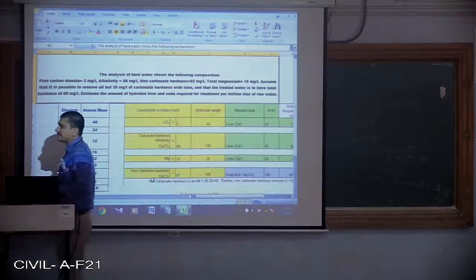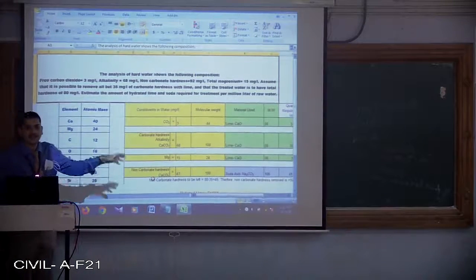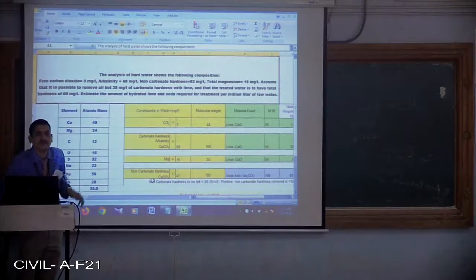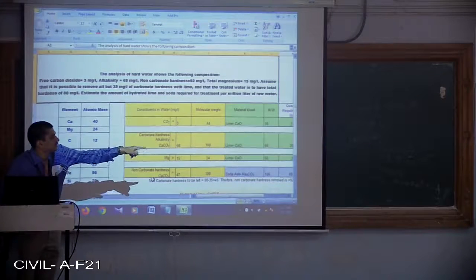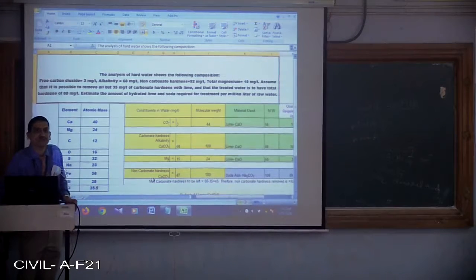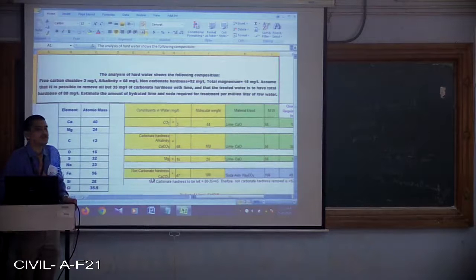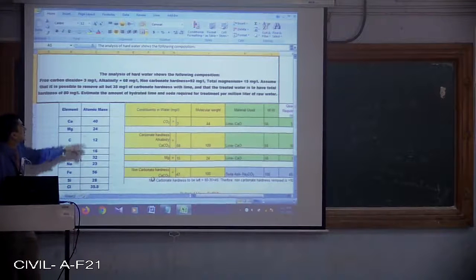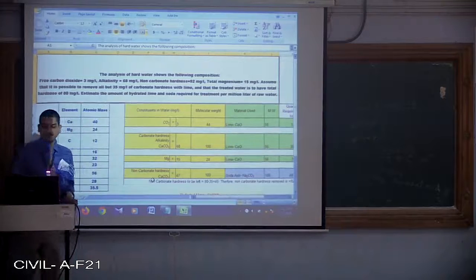So this acidity or alkalinity in the water imparts what? Temporary hardness, because CO3, HCO3, OH ions are going to impart temporary hardness to the water. So that is the reason why alkalinity is being considered.